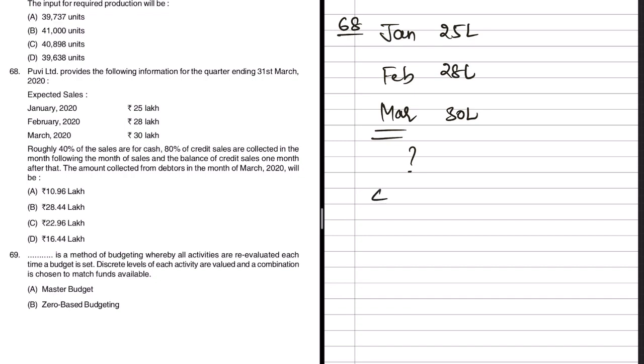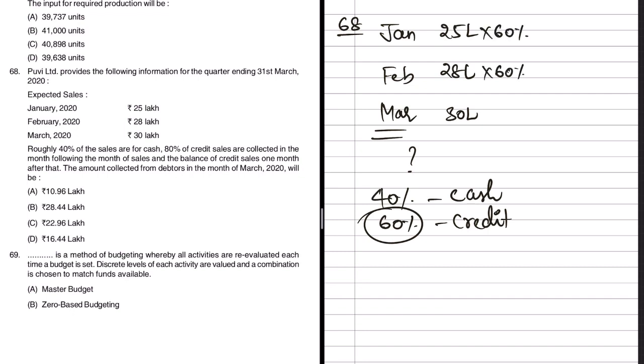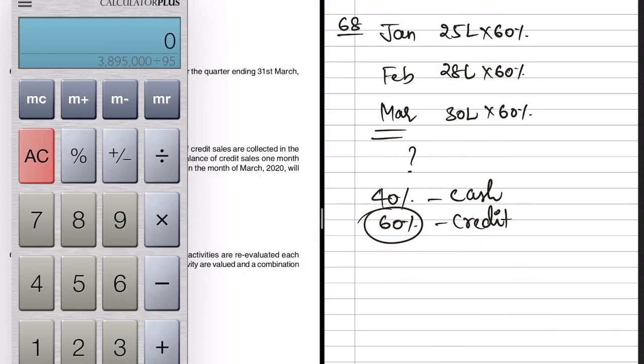If 40% of the sales is cash, then how much is credit? So that is easy. That will be remaining 60%. So 25 lakhs into 60%, 28 lakhs into 60%, and 30 lakhs into 60% will give us the credit sale for the respective months. So let us do that math. 25 into 60% would be 15 lakhs.